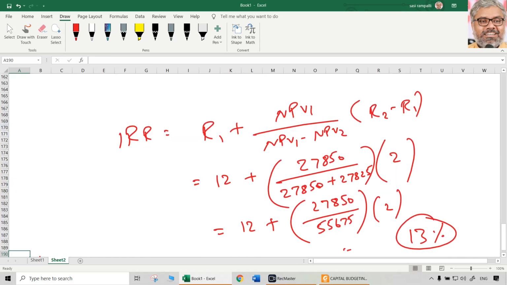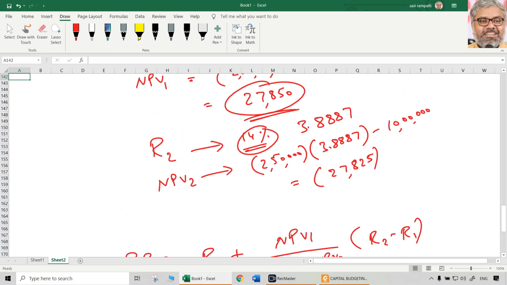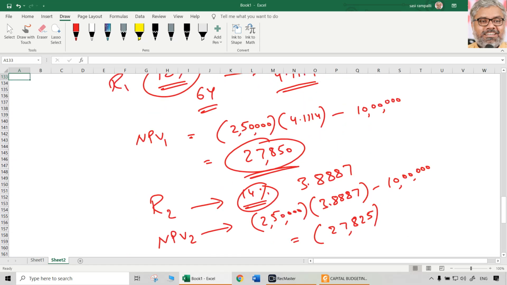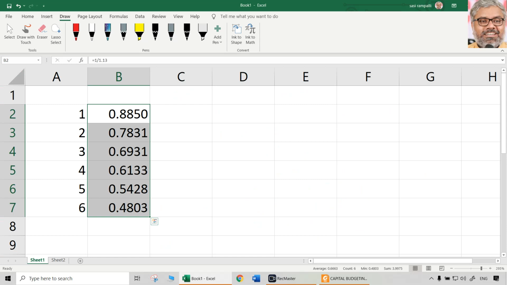So when it is 3.9975, NPV will be approximately how much? 2,50,000 into 3.9975 minus 10 lakhs. That is around 625 rupees. That will be just because of the rounding error. Otherwise, it will be more or less same.